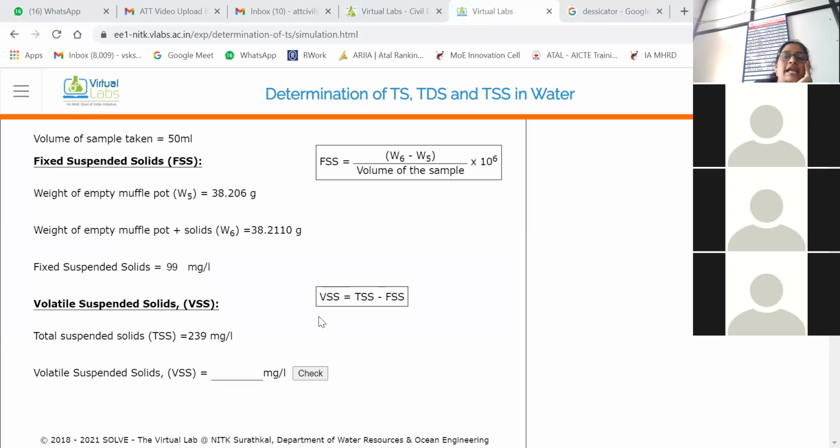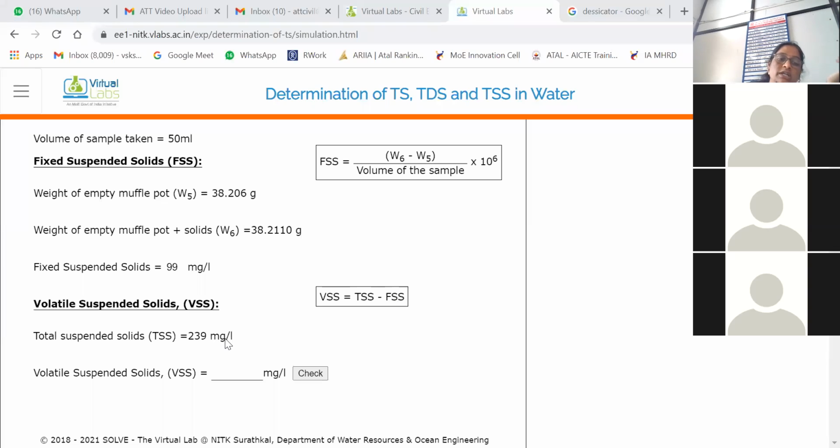Okay, guys. So likewise, we can go for the volatile suspended solids. Total suspended solids is equal to 239. Volatile suspended solids is equal to total suspended solids minus fixed solids. For the fixed solids, that filter paper we have used to find out the fixed solids by using the muffle furnace, we have kept that in the muffle furnace for drying purpose. Now VSS is equal to TSS minus FSS.